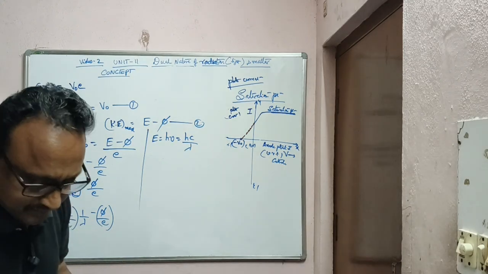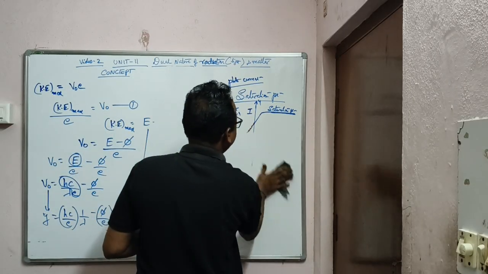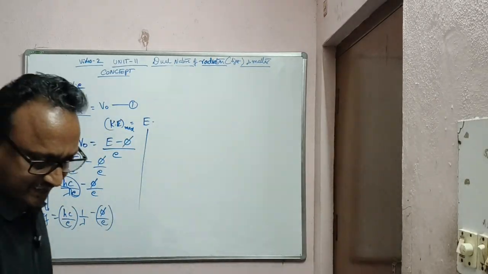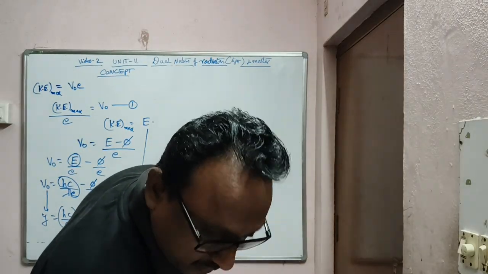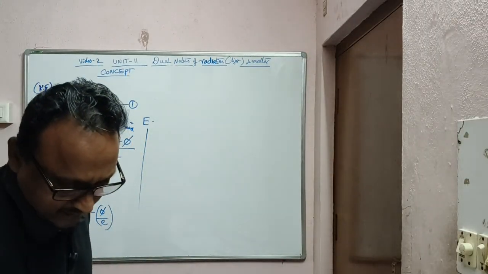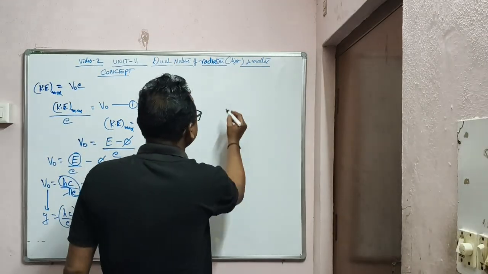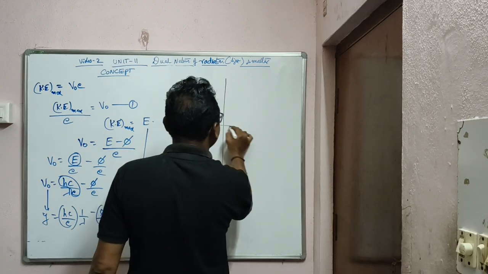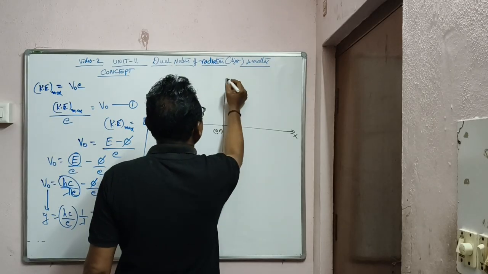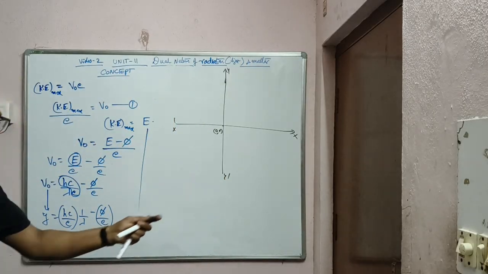Again, you draw a graph for this one. So many equations, so many graphs in this Einstein's photoelectric effect. Understood? So this is the basic equation for the photoelectric effect. Now if you draw a graph for this one, I will draw the graph with a black pen, better. Here is the x dash origin, this is y dash. Please note down.